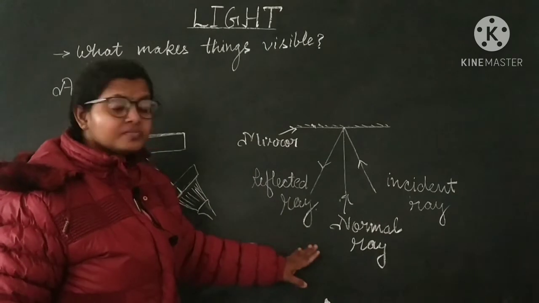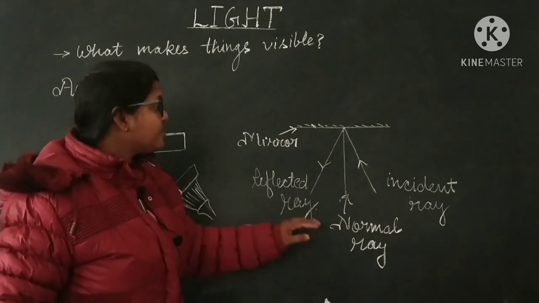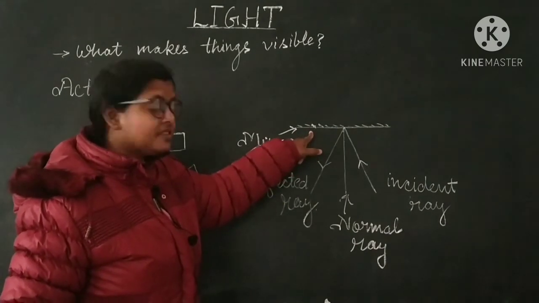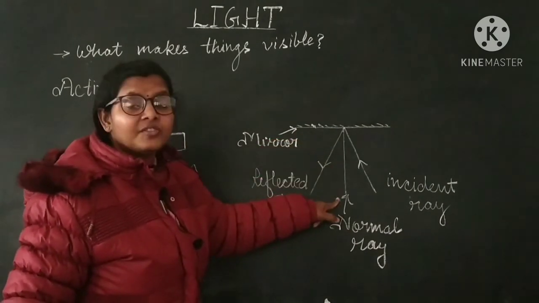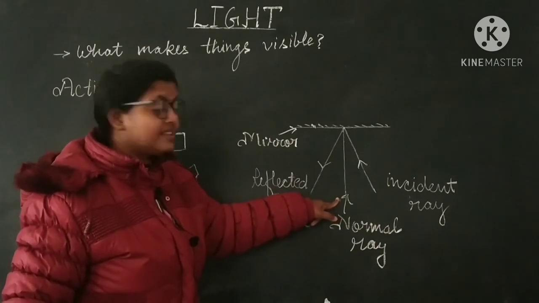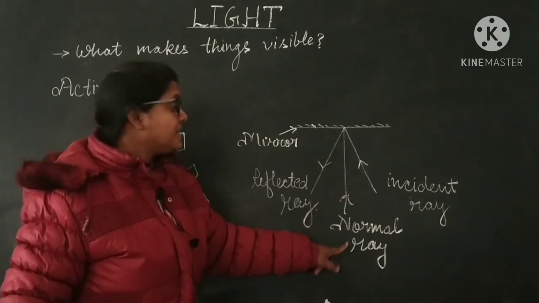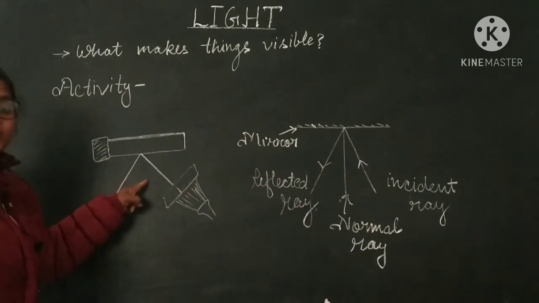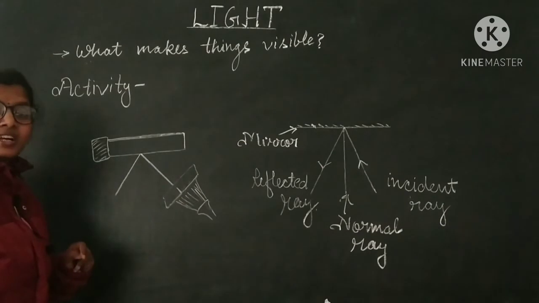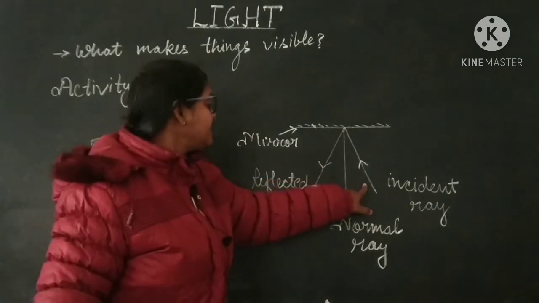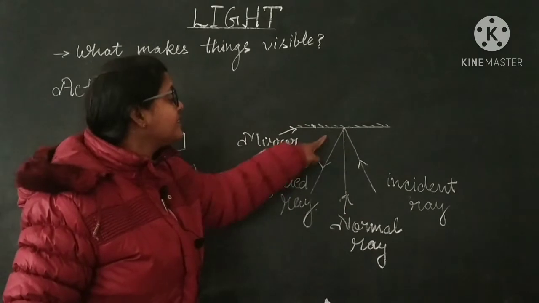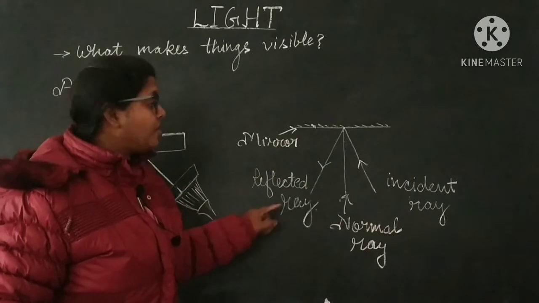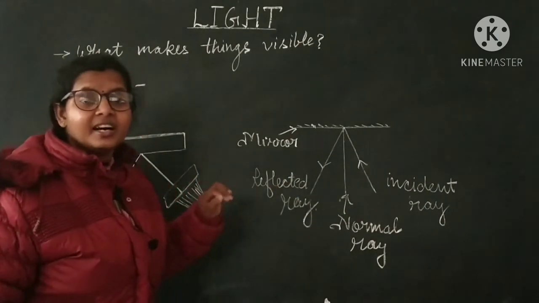In this activity, we observed various rays, and this is the position of the mirror. Then this is the 90-degree angle from the position of the mirror, and this ray will be known as the normal ray. Now this is the incident ray, which was imposed by you with the help of a source of light. So that is the incident ray, and after striking it will bounce back here. So this is the reflected ray. All the terms of reflection are given here.